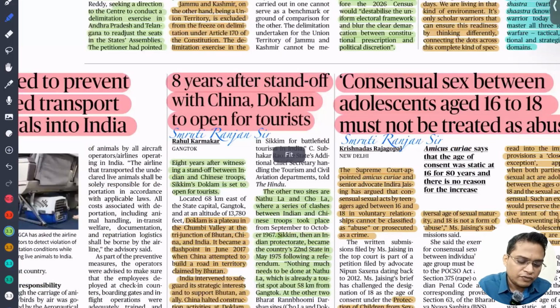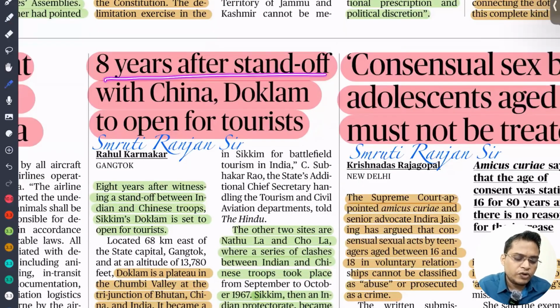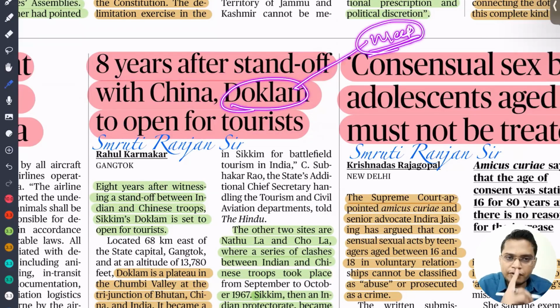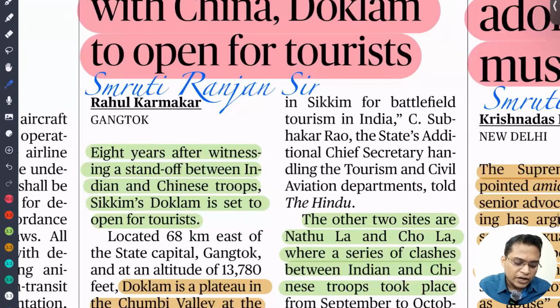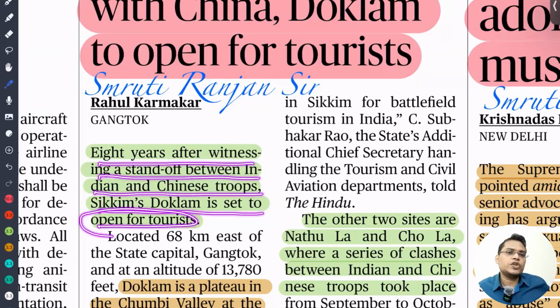Eight years after the standoff with China, Doklam is opened for the tourists. So dear student, you have to map the Doklam. I'm already saying that I'm going to give you a lot of tasks. So whenever I'm giving tasks, please note them down and please practice it after the discussion. So you have to map the Doklam. 8 years after witnessing the standoff between Indian and Chinese troops, Sikkim's Doklam is said to attract tourists.